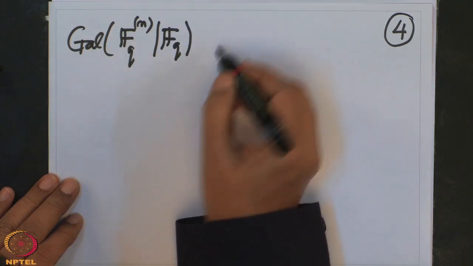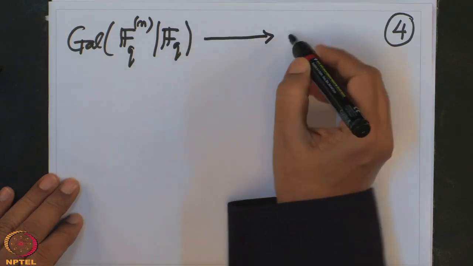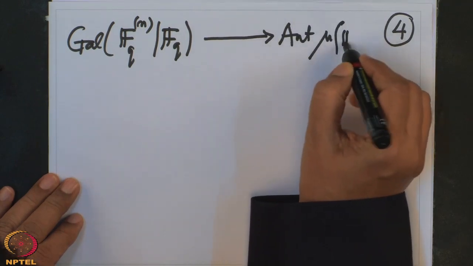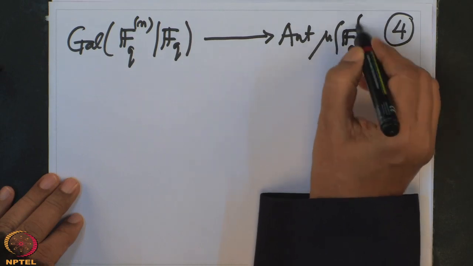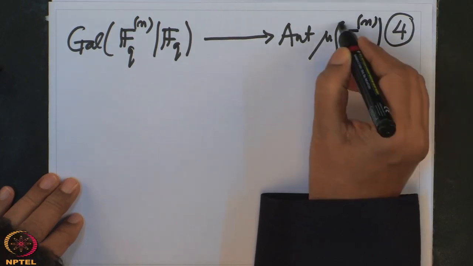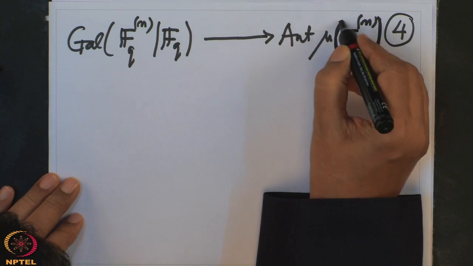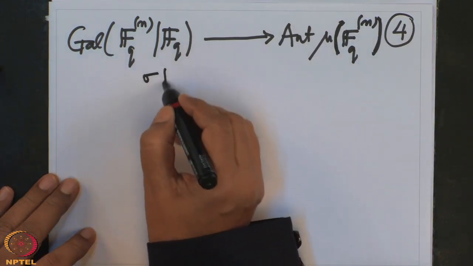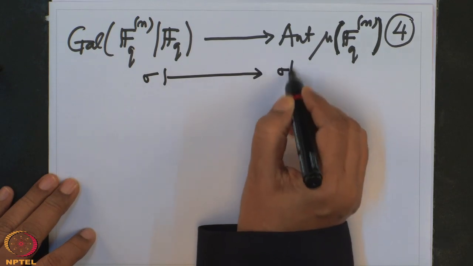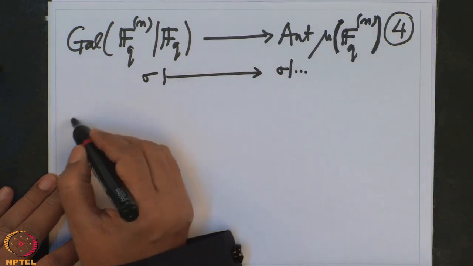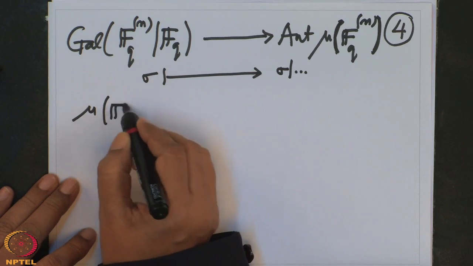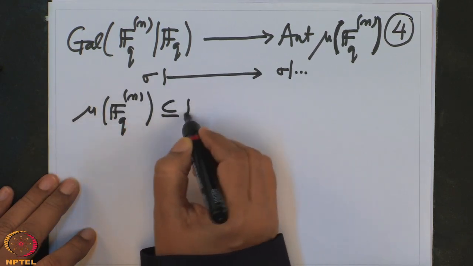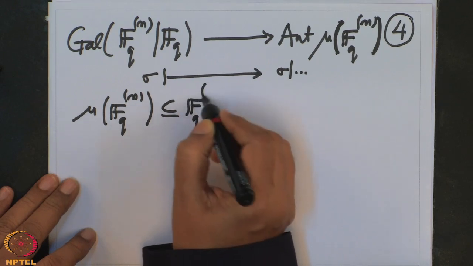The injective map is given to the automorphism group of mu FQN. These are the roots of unity in FQN, and this map is sigma going to sigma restricted to that, because these are the roots of unity inside FQN. They are all of them there.